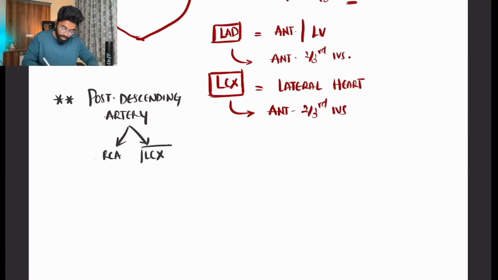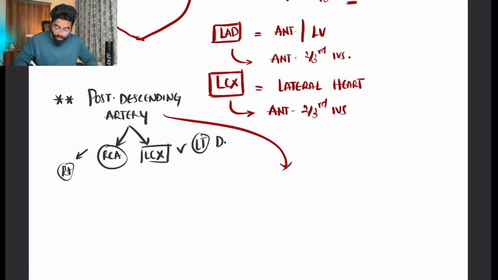If it comes from LCX, we say it is left dominant. If it comes from RCA, we say it is right dominant. This posterior descending artery supplies the inferior most part of the heart.